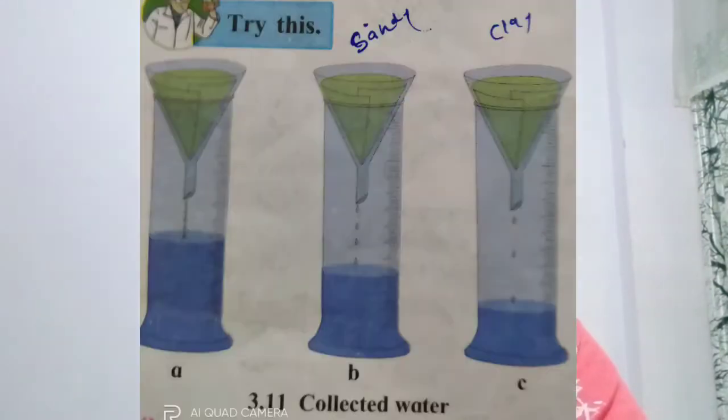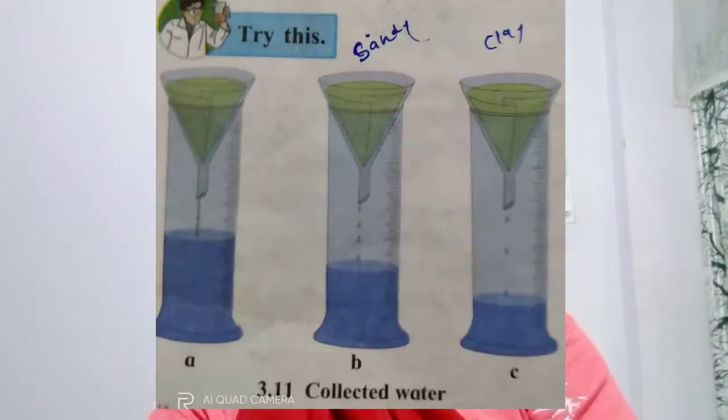Dear students, on page number 22 in your general science textbook, one experiment is there. You can do this experiment at your home. Which apparatus are needed for this experiment? We need 3 measuring cylinders, 3 glass funnels, filter paper, water, fine sand, and coarse sand from an earthen pot used for growing plants. So you can take fine sand and coarse sand.